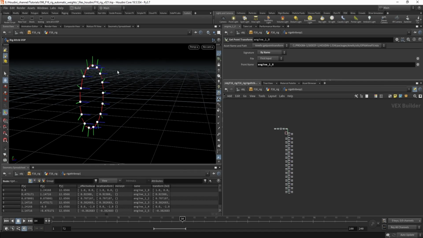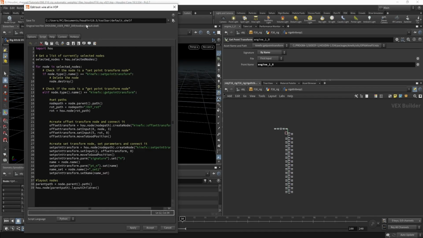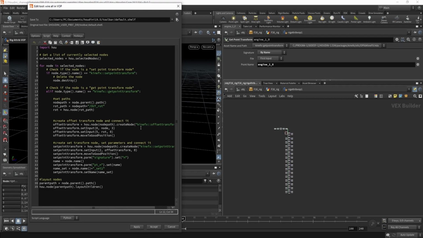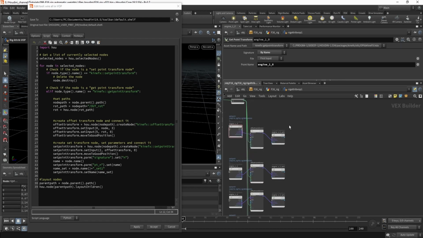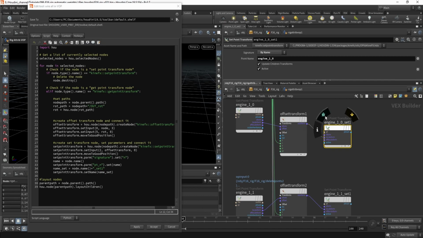Let me show you what the script does really quickly. So edit and script. Now it's fairly simple. So what it does is we get a list of the selection, and we're gonna do something to each of the nodes in the selection. Now if the node type is set point transform, so basically this one, I want to delete it because I'm gonna create my own one.